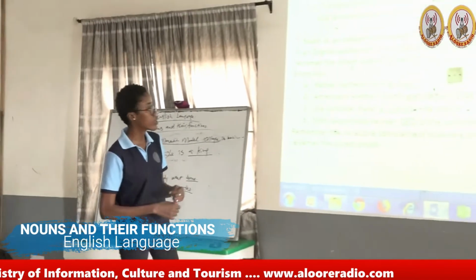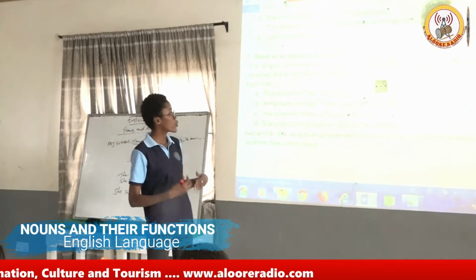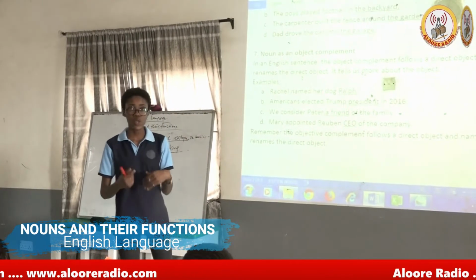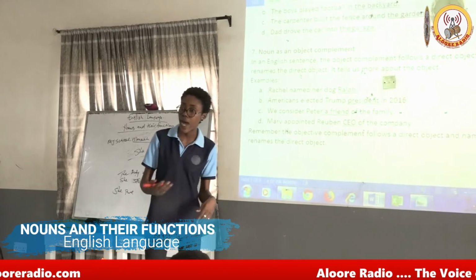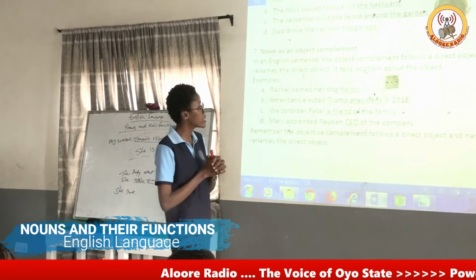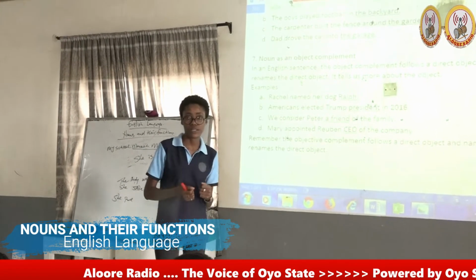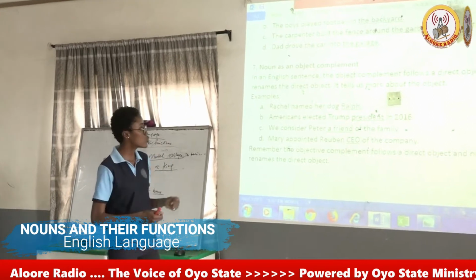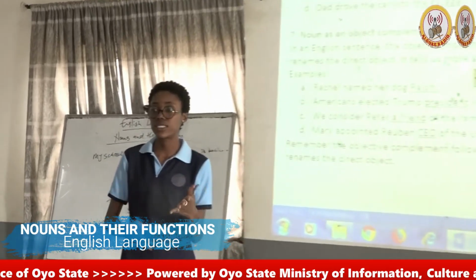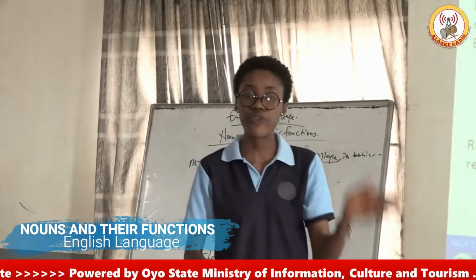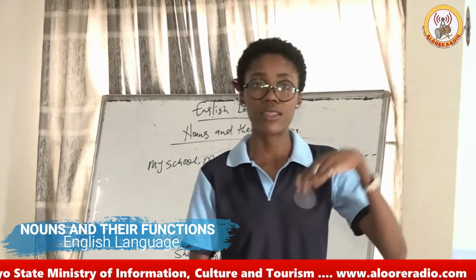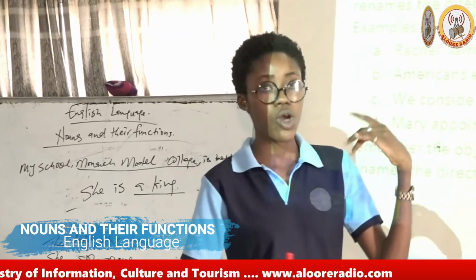Rachel named a dog Raph. A dog there will have to is the object. Then we have Raph as the object complement, telling us more about a dog. Then Americans elected Trump president in 2016. President. Object complement to the object there, Trump. So whenever we are having two objects in a sentence, and one of that objects is referring back to the other one, the second one will be the object complement, and then the first object will be the direct object.